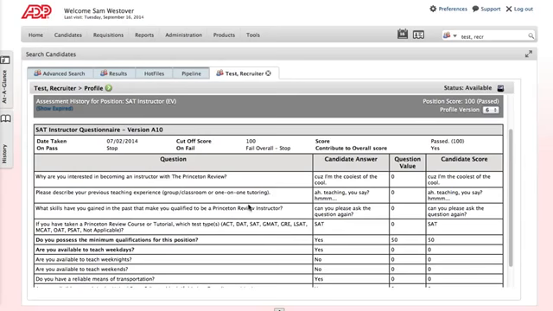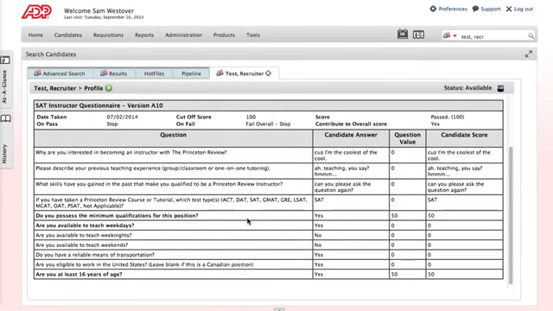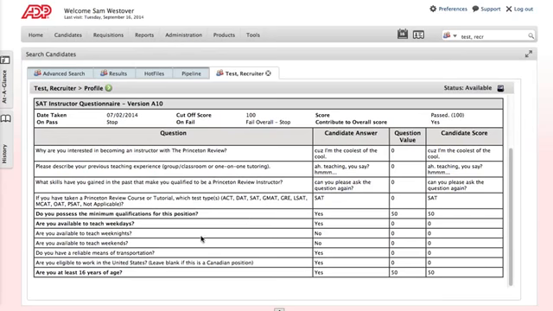Please describe any prior teaching experience, skills, and any test scores that they have. And then these are the three big ones, the ones that are in bold. Do you possess the minimum qualifications for this position? Are you available to teach on weekdays? And are you at least 16 years of age?